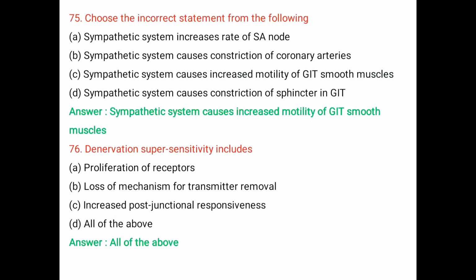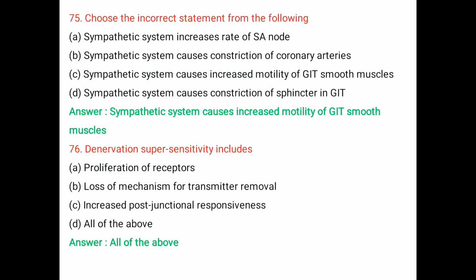Question number 75. Choose the incorrect statement from the following. A. Sympathetic system increases the rate of the SA node. B. Sympathetic system causes constriction of coronary arteries. C. Sympathetic system causes increased motility of GIT smooth muscles. D. Sympathetic system causes constriction of sphincters in the GIT. The right answer is sympathetic system causes increased motility of GIT smooth muscles. In this condition, it is the parasympathetic nervous system that causes increased motility of GIT smooth muscles.